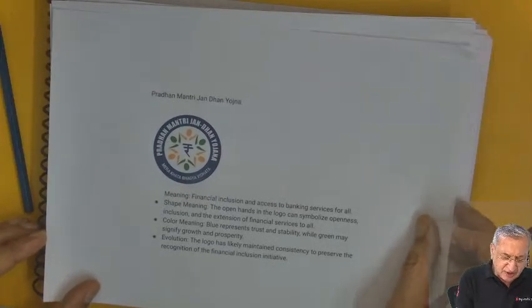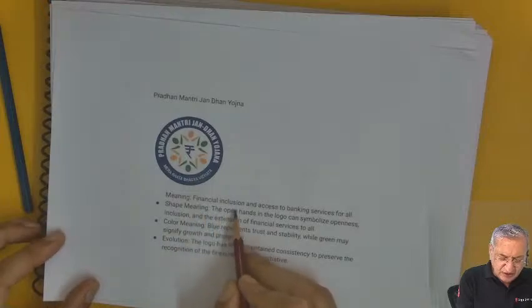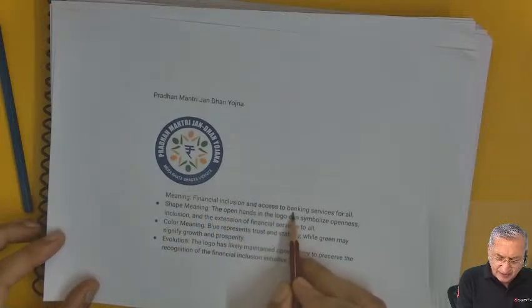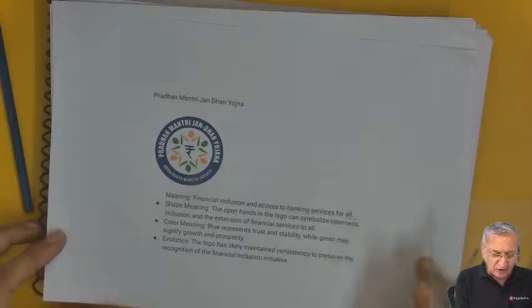Pradhan Mantri Jan Dhan Yojana meaning financial inclusion and access to the banking services for all.